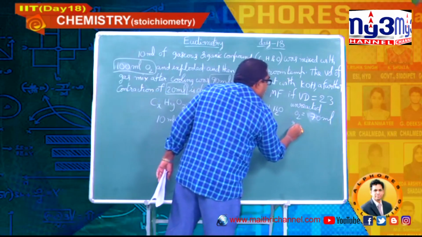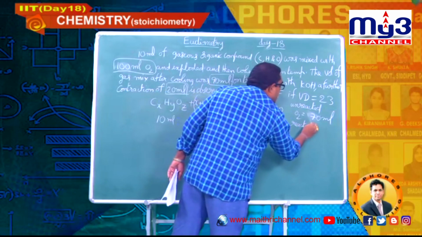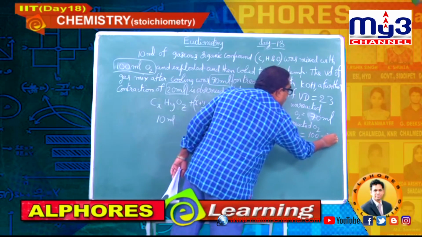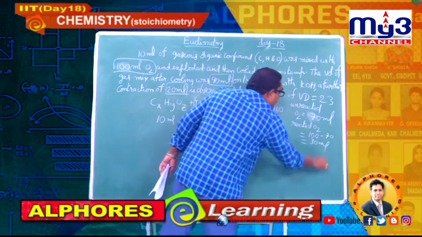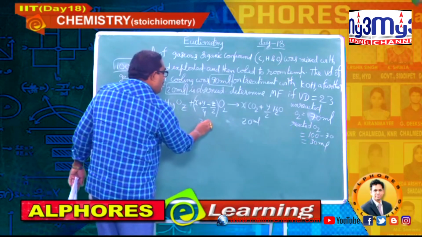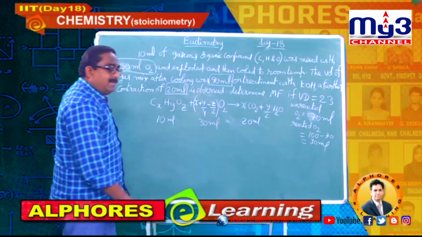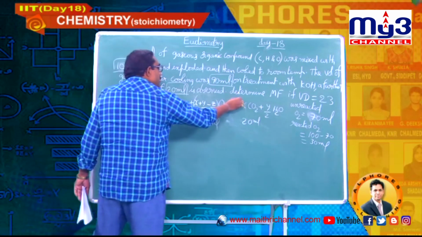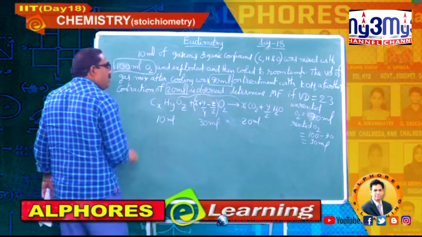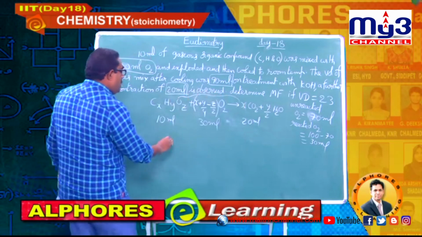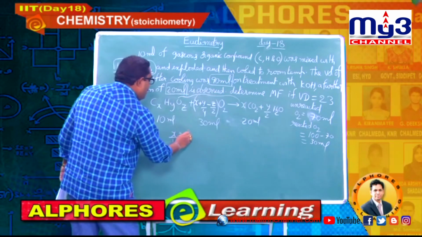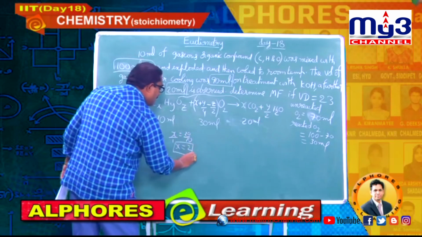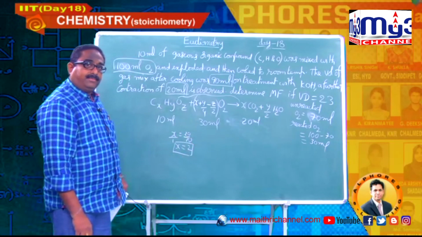Now, I am writing reacted oxygen is equal to 100 minus 70, that is 30 ml. Now take the ratio of these two, students, because volume ratio is equal to mole ratio. So x by 1 equal to 20 by 10, which implies we can simply finalize that x equal to 2.